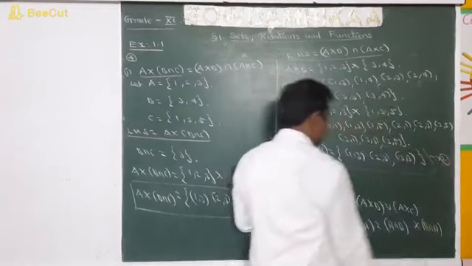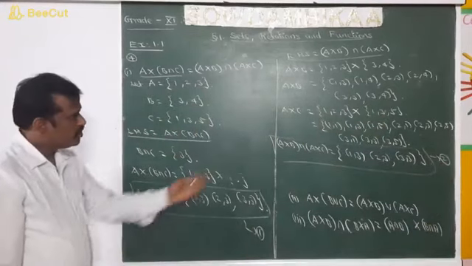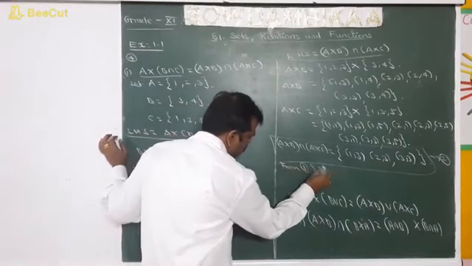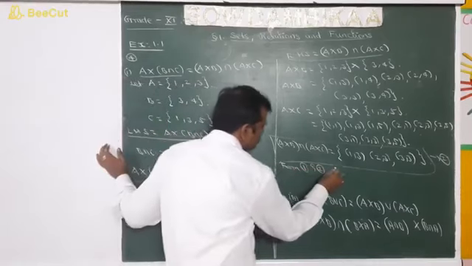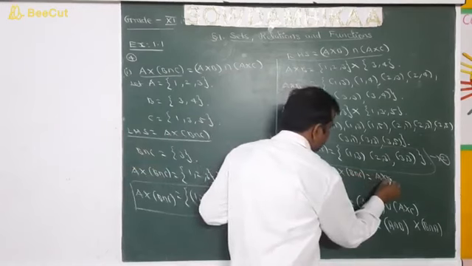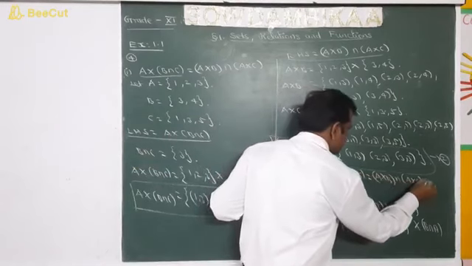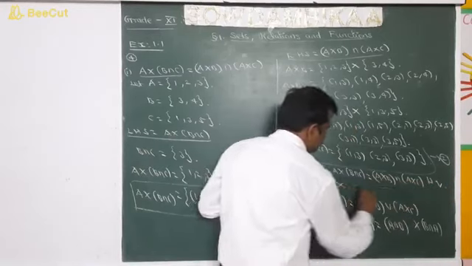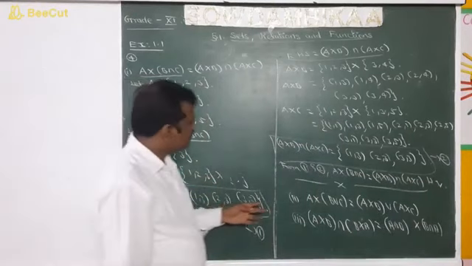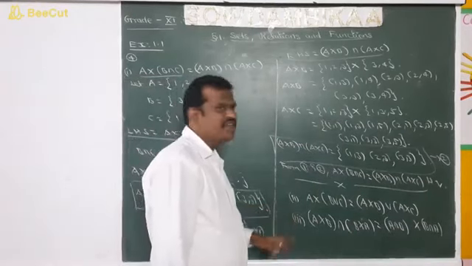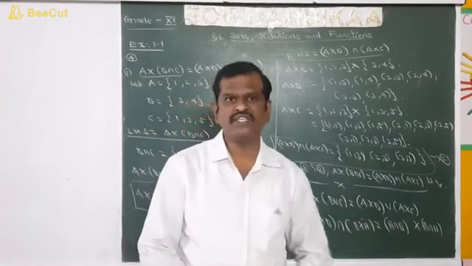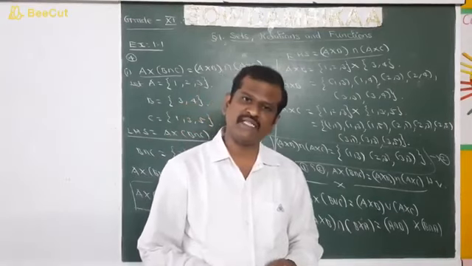Look at equation number 1 and 2. So 1 and 2 are equal. So from 1 and 2, we can conclude that A cross (B intersection C) is equal to (A cross B) intersection (A cross C). Hence, verified. So with this, the first division of the fourth sum is over. Two more divisions are there in the fourth sum, the second division and third division, that you can do as homework. So with this, I conclude my first session. We will continue the remaining sums in the next class. Thank you.